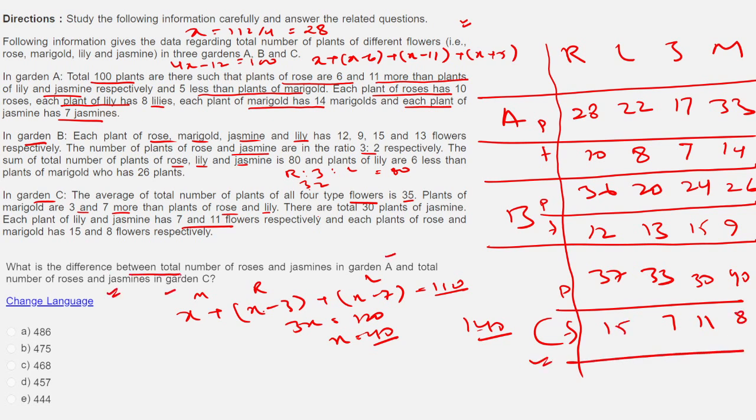What is the difference between the total number of roses and jasmine in garden A? Total number of roses and jasmine they are saying. So roses here is 28 into 10, that is 280, and jasmine here is 17 sevens are 119. Then the total number of roses and jasmine in garden C: roses will be 37 into 15 plus jasmine, which will be 11 into 30.